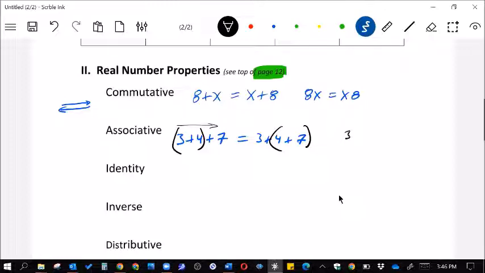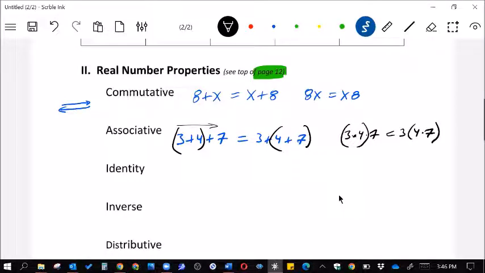So I could do like 3 times 4 times 7 and put these in parentheses. And that would be the same as 3 times 4 times 7, as long as they're all multiplying and they're all adding. Cannot do this again with subtraction or division because it wouldn't work. The order changes, or the negatives change it, or the dividing changes it.